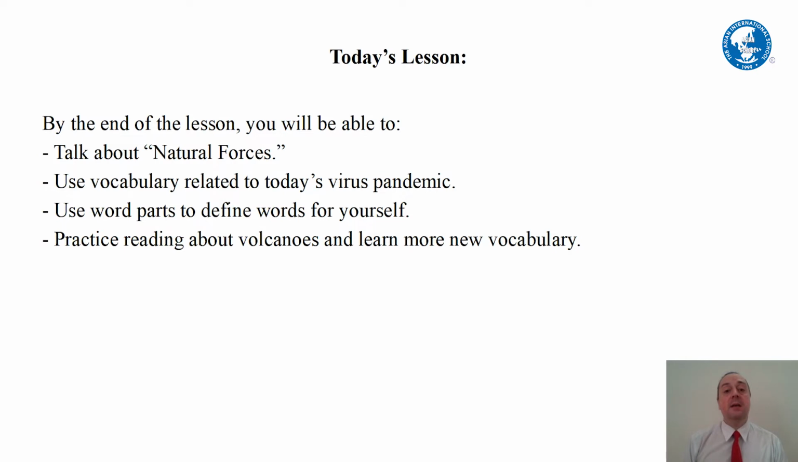Okay, so here's what we'll be talking about today. We'll talk about natural forces, what that means. We also refer to it as forces of nature. Okay, so we'll figure out what that means and give some examples. We'll also be talking about our virus pandemic today, and some vocabulary that we've learned about that force of nature.